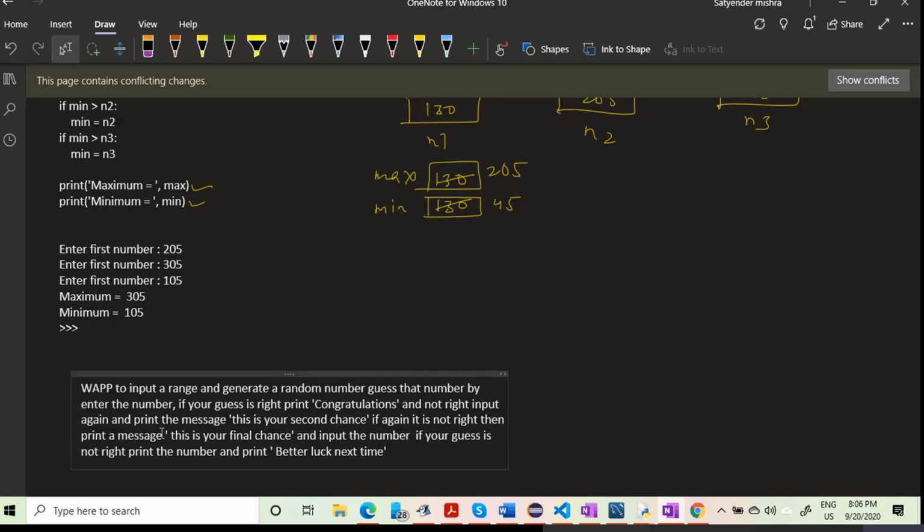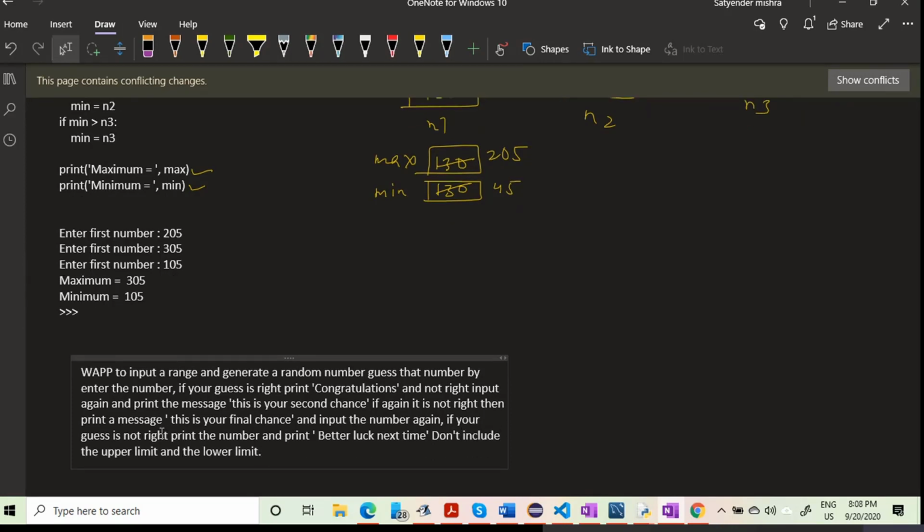Input the number again, right? If your guess is not right, then print better luck next time. And if the guess is right, then print congratulations, right? Understood? So this is what you have to do. So you people write down this program and update me.